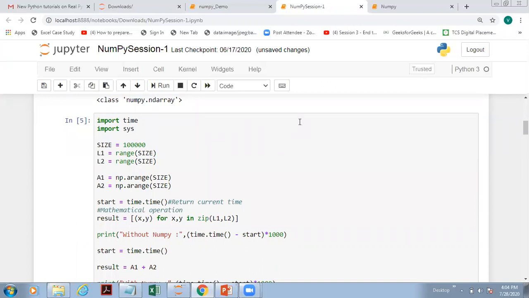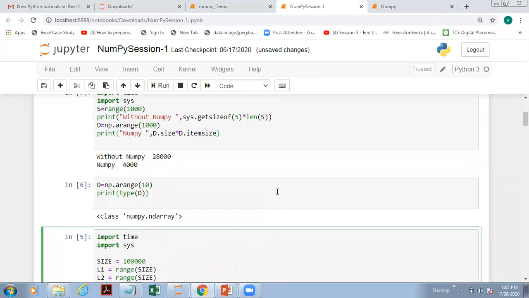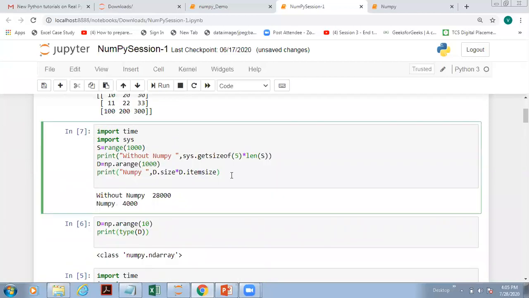Got it? This point? Okay. No, but why did you multiply with 5 over there, that I didn't understand. Sorry? In getsizeof, in the bracket you have given 5. Any number you can use. Some numeric data, that is to indicate it's an integer.